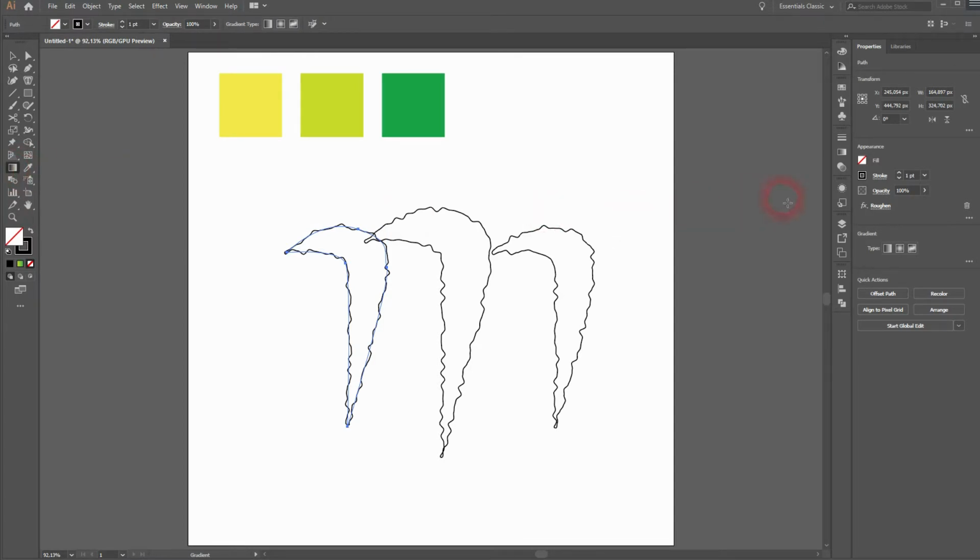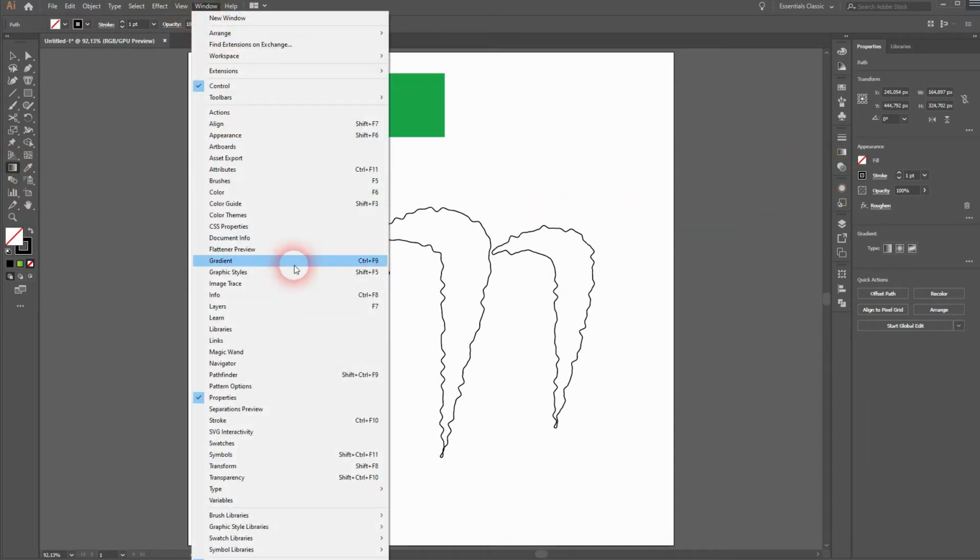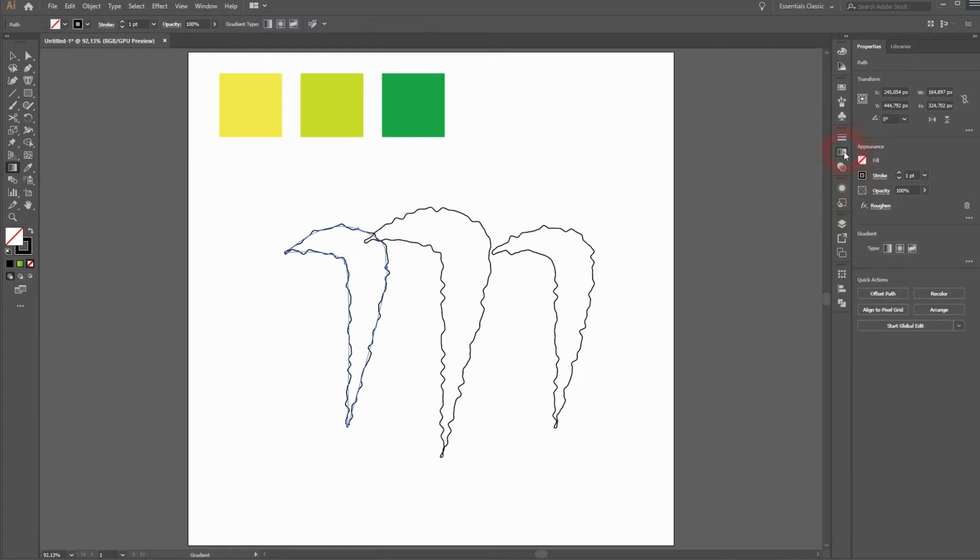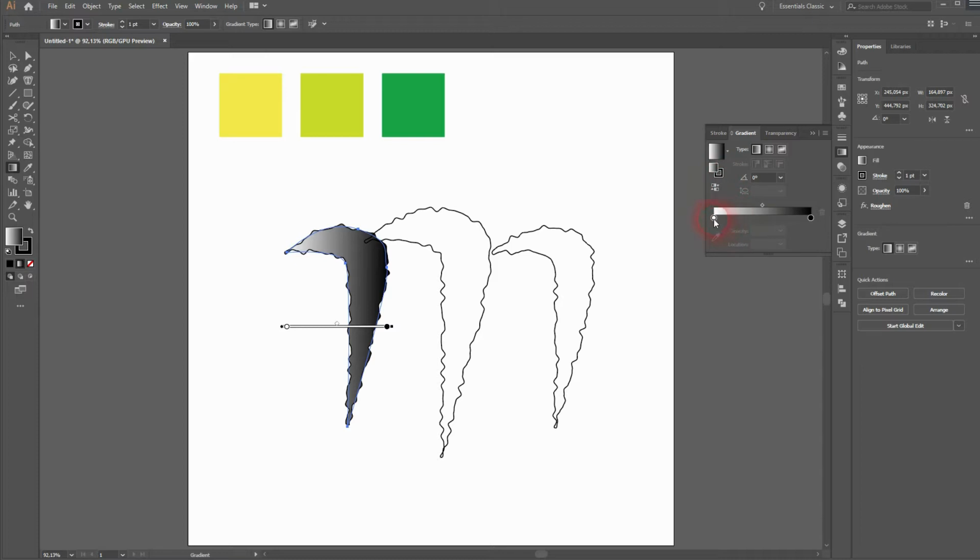Let us apply a gradient with the gradient tool and the gradient menu. You'll find that under Window, Gradient. Let's give it the default black and white first. I'll double click on the left, then I click in the center position. As long as there's a plus sign below the cursor, I can add a third color point. I double click, use the eyedrop tool, and again double click on the right one, give it this green color with the eyedrop tool.